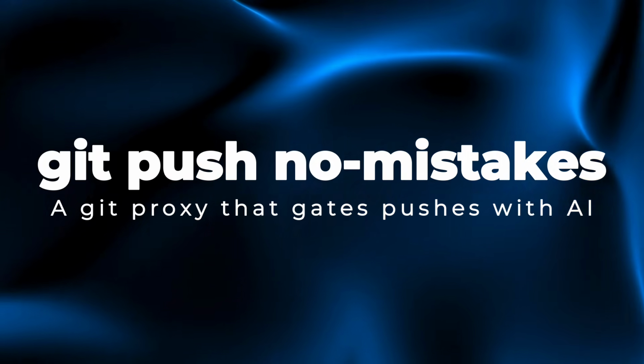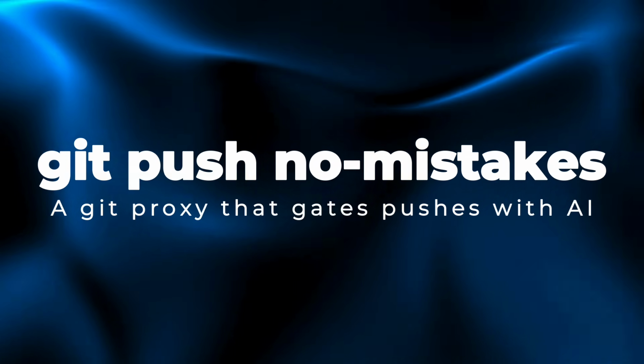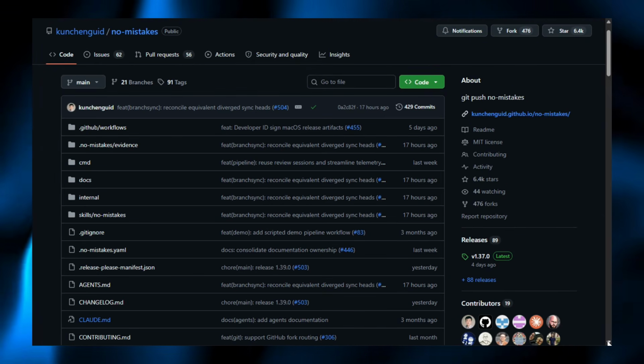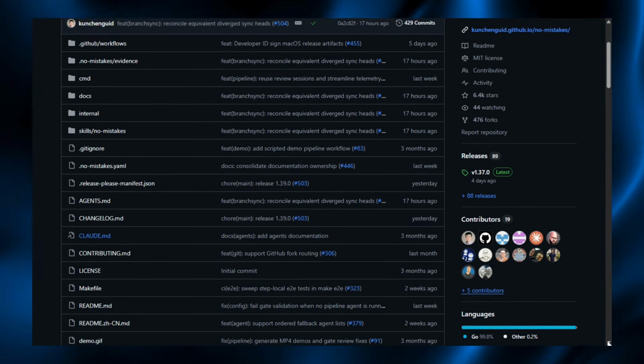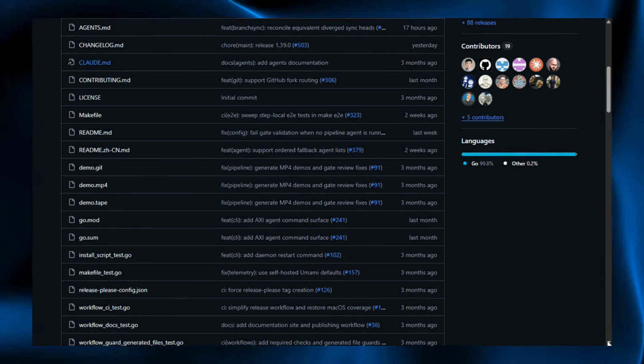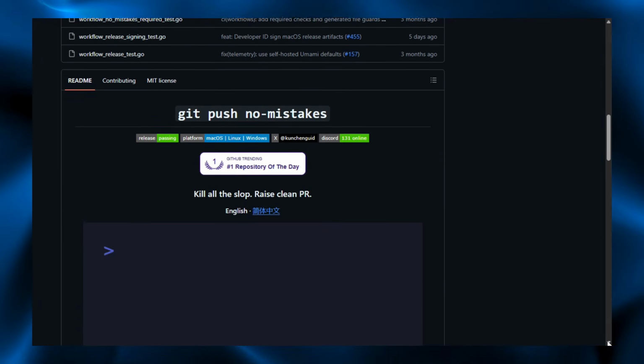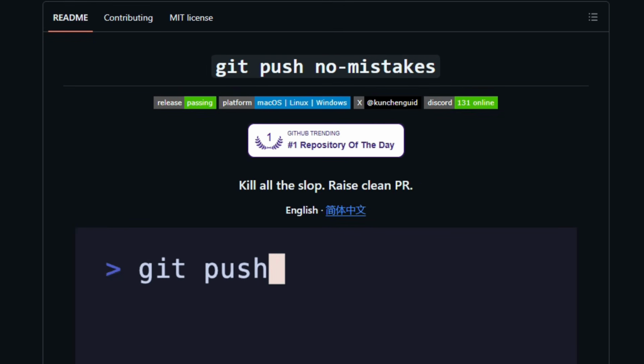Project number 8. Git push no mistakes. A Git proxy that reviews Git pushes with AI. No Mistakes is an open-source command line tool that puts a local Git proxy in front of your real remote. Instead of pushing to origin, you push to No Mistakes, which runs an AI-driven pipeline in a disposable work tree that reviews, tests, and lints your branch.